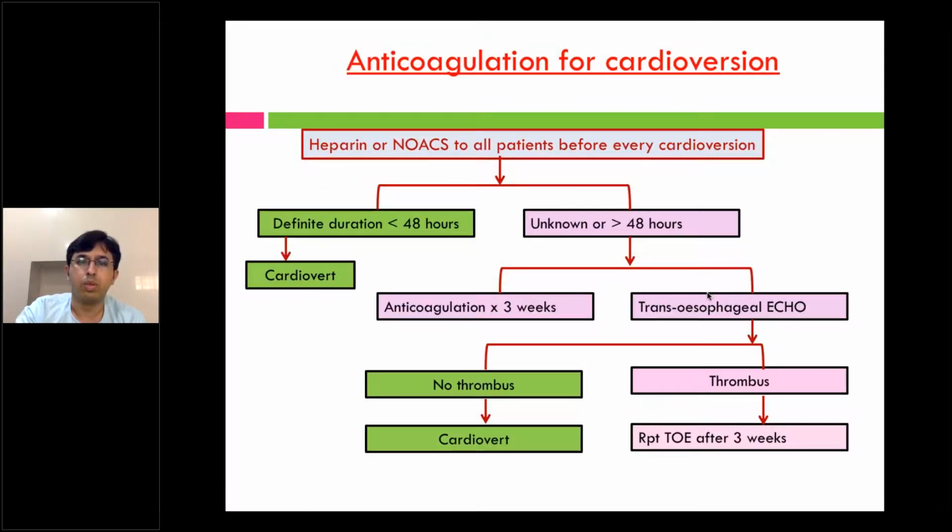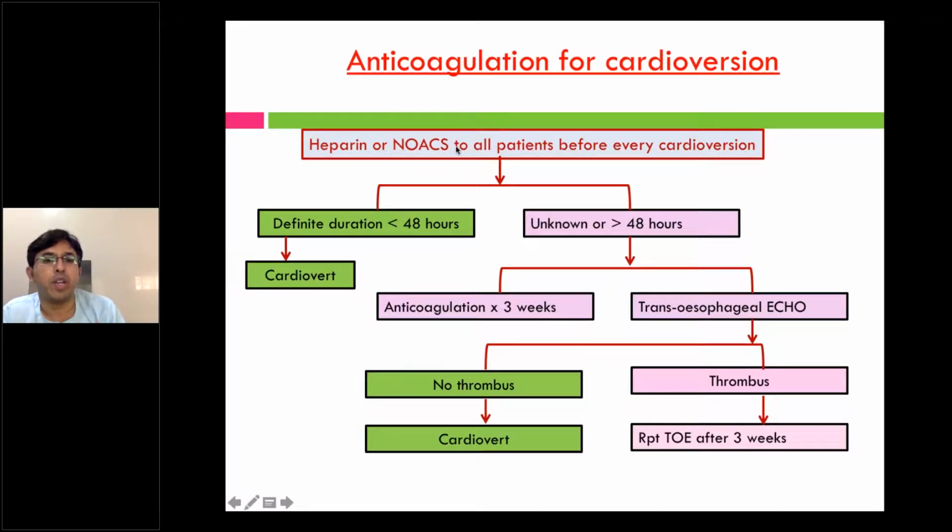So this is done. So coming to the last part, anticoagulation before cardioversion. The thing is whether you have to give any anticoagulation if you are cardioverting, or can you cardiovert all atrial fibrillation patients when they come. So the first line is important: heparin or Novavax to all patients before every cardioversion. So if you are planning to cardiovert a patient, irrespective of everything, you have to give a dose of heparin before doing cardioversion. This should be clear.